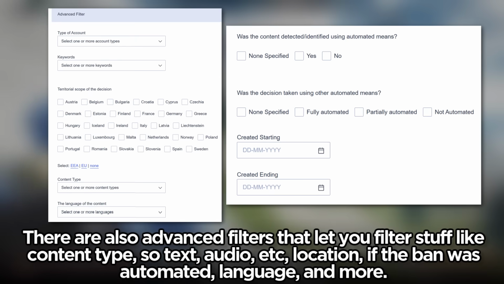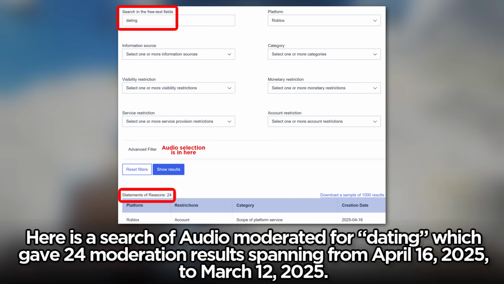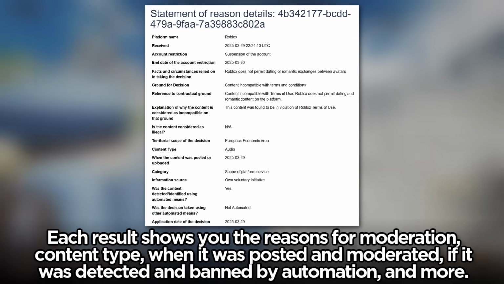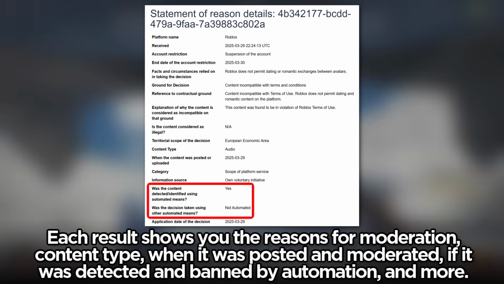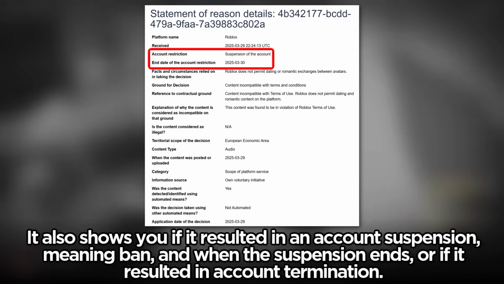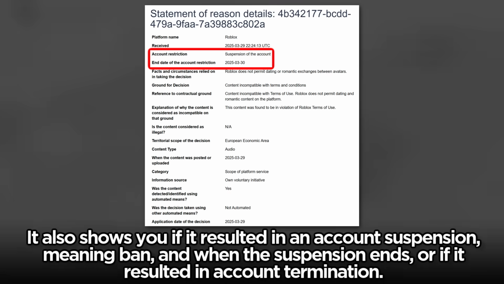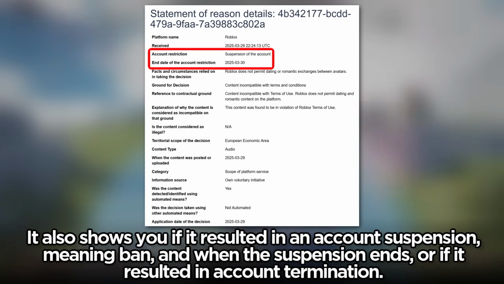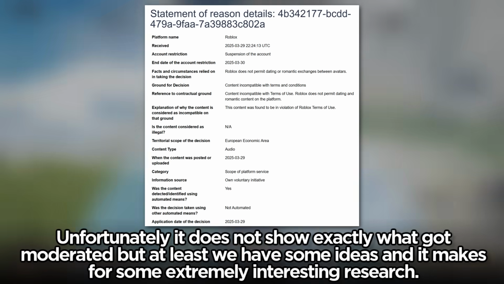There are also advanced filters that let you filter stuff like content type, so text, audio, etc., location, if the ban was automated, language, and more. Here's a search of audio moderated for dating, which gave us 24 moderation results spanning from April 16th, 2025 to March 12th, 2025. Each result shows you the reasons for moderation, content type, when it was posted and moderated, if it was detected and banned by automation, and more. It also shows you if it resulted in an account suspension, meaning ban, and when the suspension ends, or if it resulted in account termination.